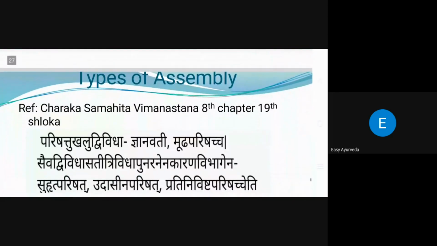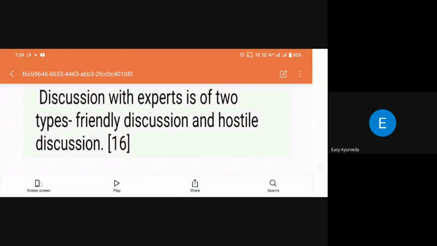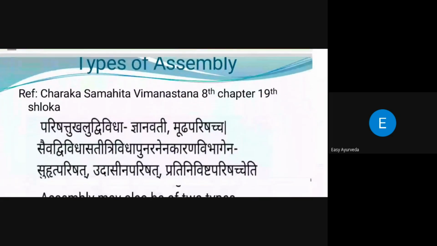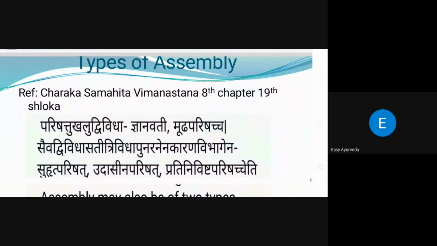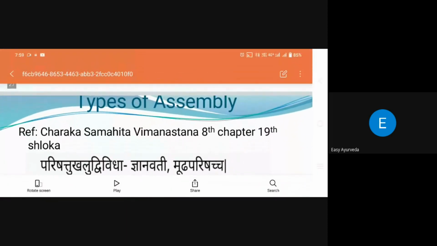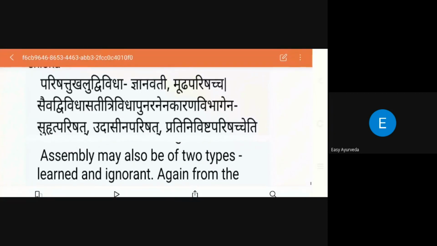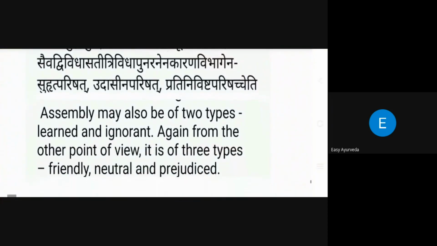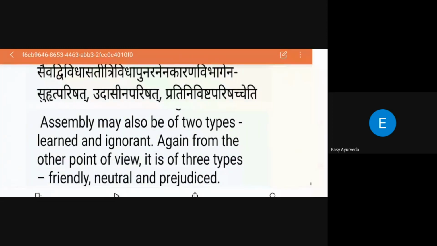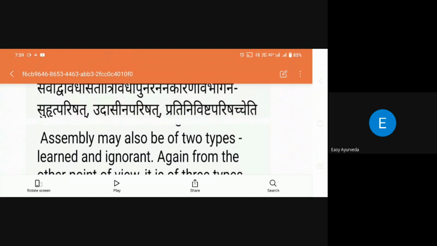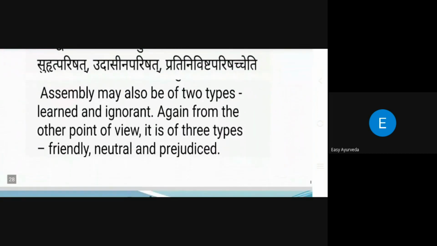And regarding this, in the eighth chapter, it has been elaborated very deeply what is meant by friendly discussion and what is meant by hostile discussion. Next, coming to another point in discussion: types of assemblies. Where do we do the discussion, and with whom do we do it? That is called an assembly, a Parishad. Two types of Parishad have been mentioned: Jnanavati Parishad and Muda Parishad, that is, learned and ignorant people. Two types of people have been classified here. Jnanavati persons are called learned, and the Muda Parishad is considered ignorant people.